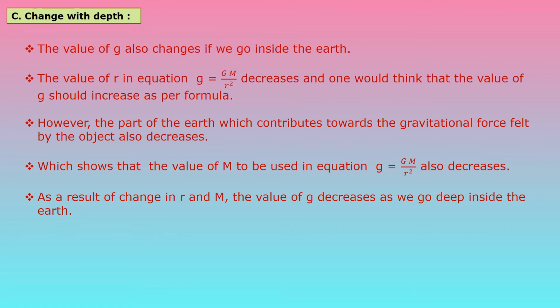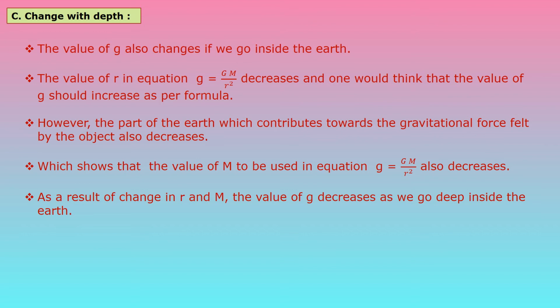However, the part of the earth which contributes towards the gravitational force felt by the object also decreases, so the gravitational force value will also decrease when we are going inside the earth.